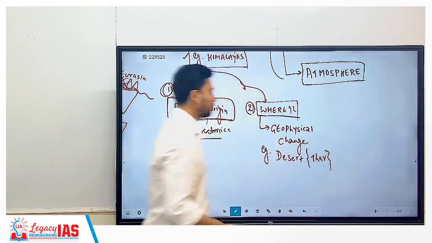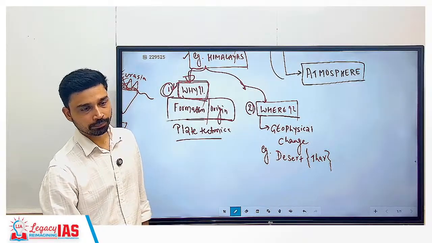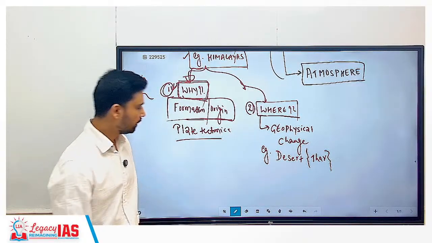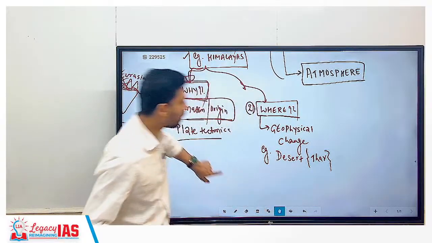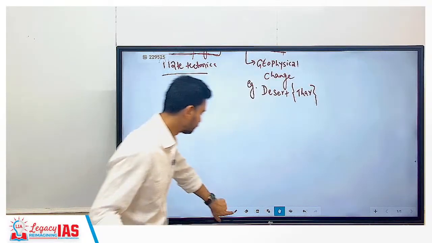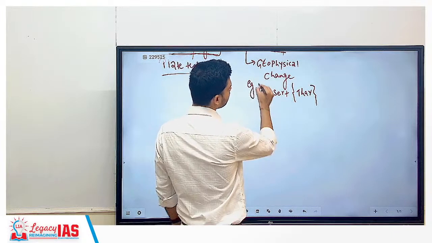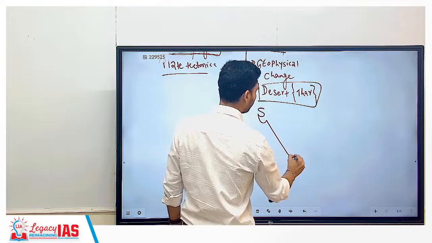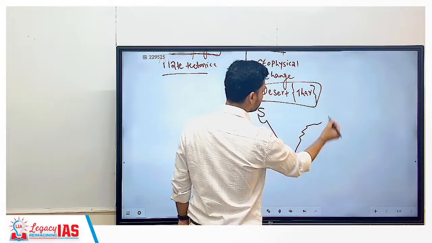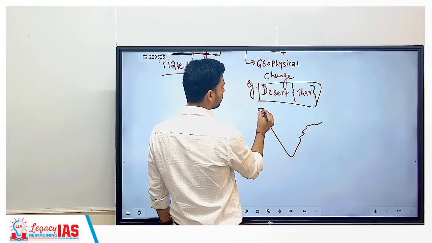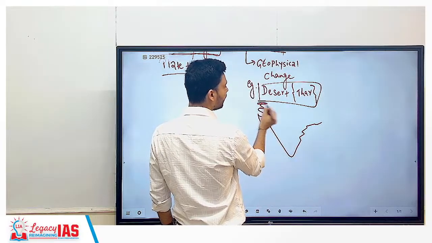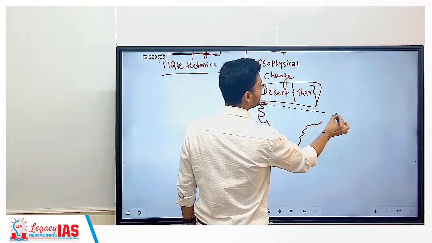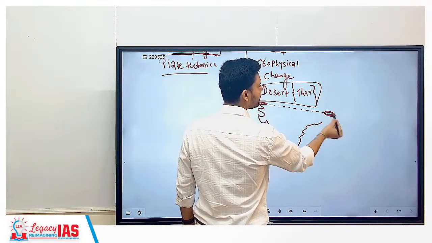So the question can be asked: why is the Thar desert located in Rajasthan, in the western part of India? How can geomorphology answer it? Let us say we are talking about India. This is the map of India. Here in the upper part is the region where you have the Thar desert. If you go exactly along the same line, on this side, you have dense lush green forest.